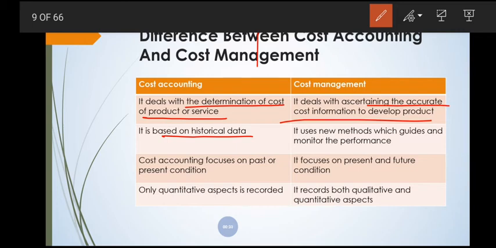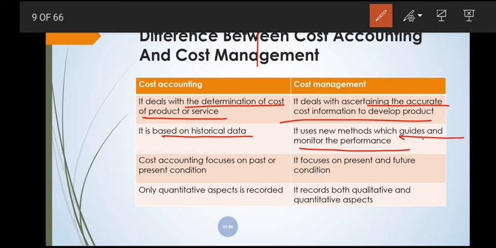Similarly, cost management uses new methods or new technology implemented within the organization, which ultimately guide and monitor the performance of the business organization. These new methods help cost management evaluate the performance of a particular activity when it is compared with the standard performance.